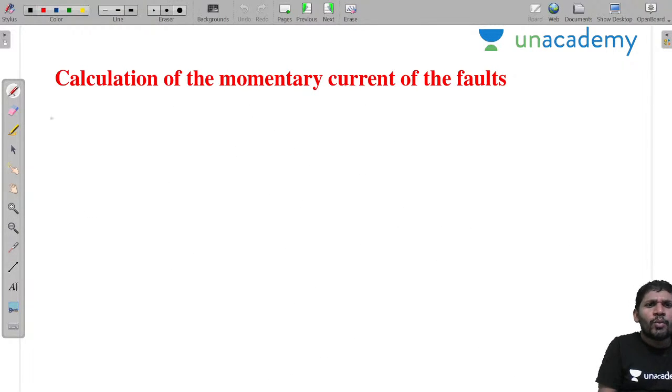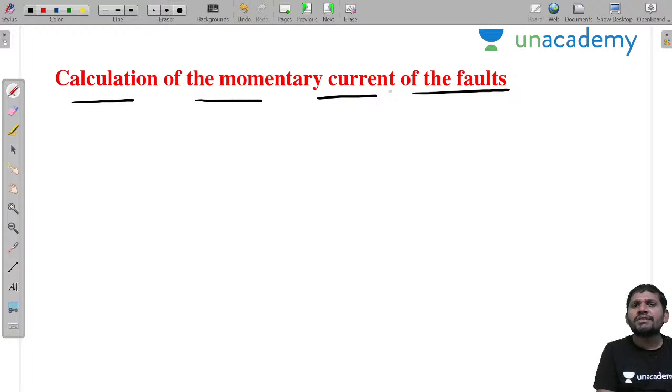Sir, here one more note. What is the calculation of momentary current based on the fault? How can we calculate the momentary current based on the faults? Generally for one cycle or 1 to 2 cycles, momentary current you can calculate like this, sir. I am giving how to calculate. Please concentrate.